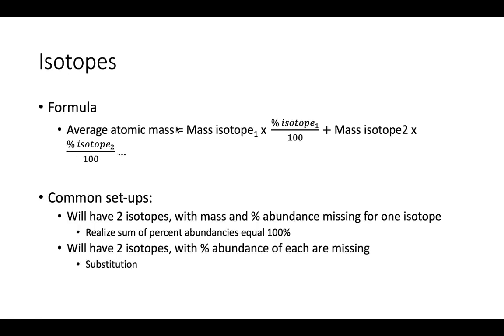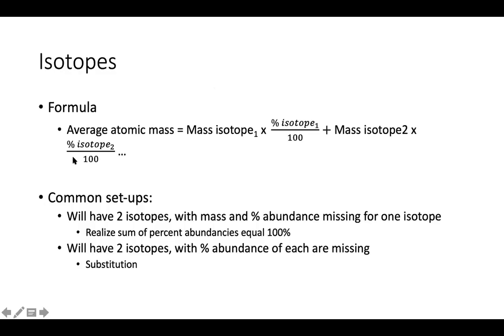right? And so we can calculate this average atomic mass by, again, doing a weighted average. And so to do a weighted average, we're going to take the mass of each individual isotope and multiply it by the decimal form of its percent abundance, right? So let's say you have 2 isotopes. Isotope 1 has 60% abundance. The isotope 2 is 40% abundance. Then to find your average atomic mass, you would take the mass of isotope 1 and multiply it by 0.6, right? Decimal form of its percent abundance. And you would add that to the mass of isotope 2 multiplied by 0.4, which is the decimal form of